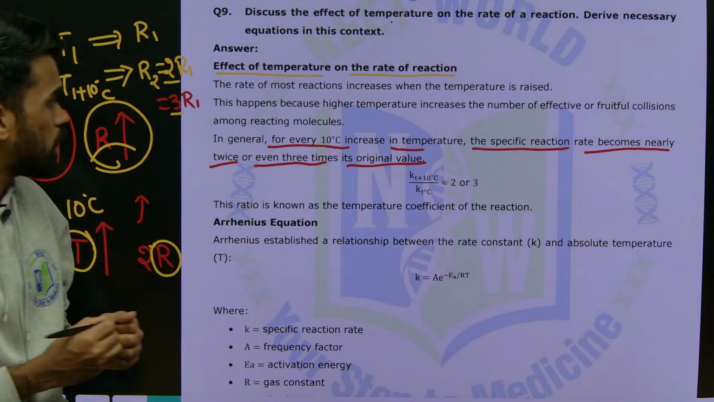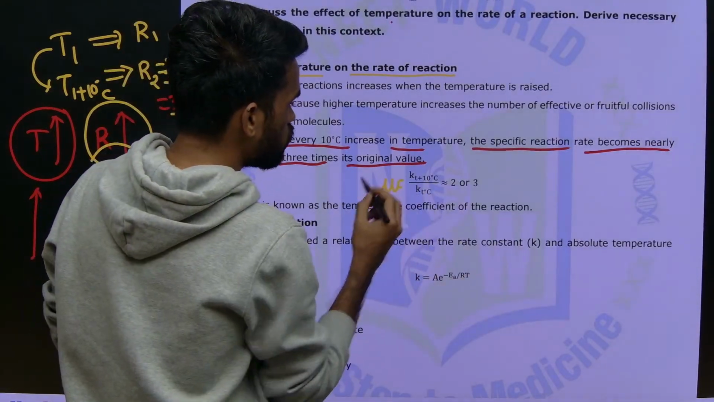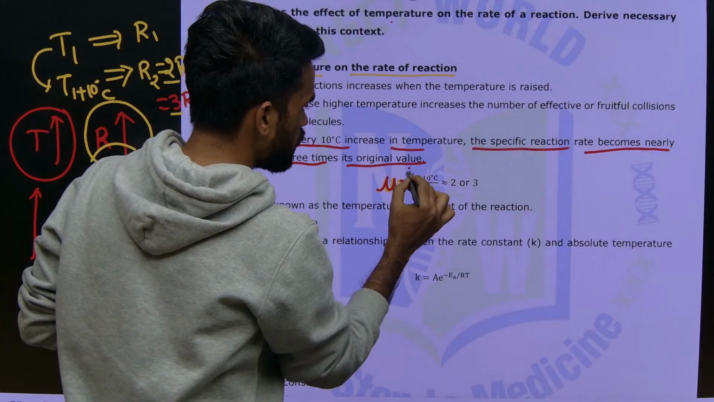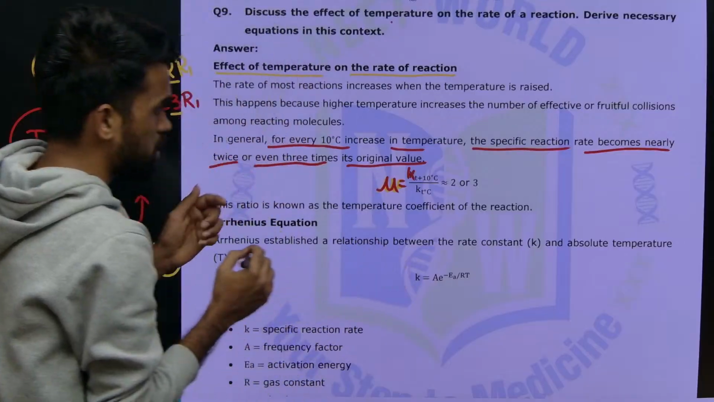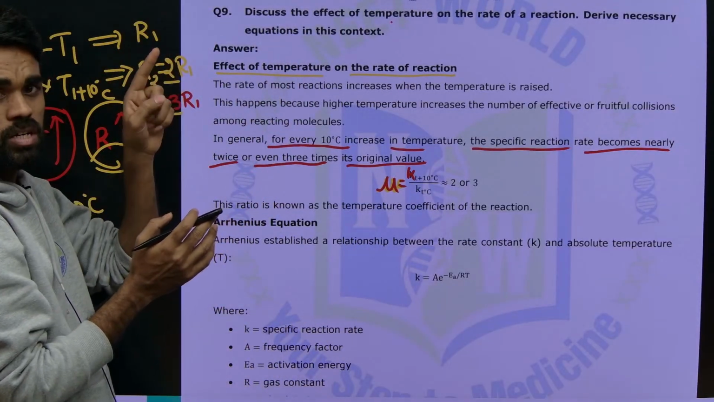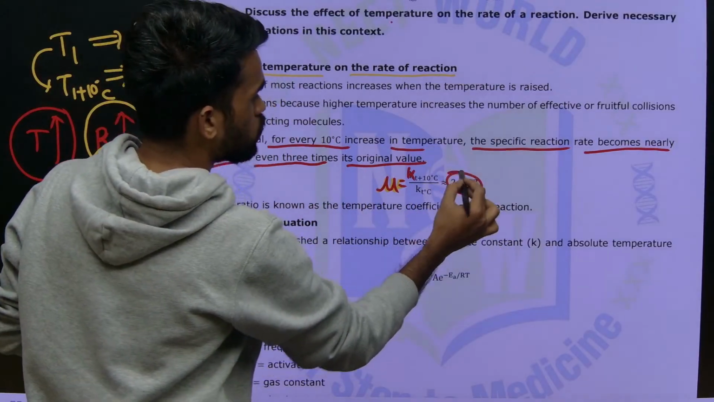Now look here, this temperature coefficient mu is equal to the ratio between the rate constant at T degrees Celsius, in the denominator, and at T plus 10 degrees Celsius, in the numerator. That value becomes 2 times or 3 times.